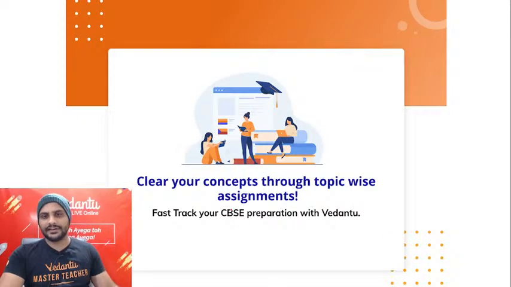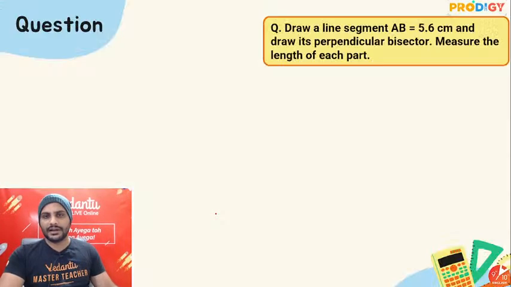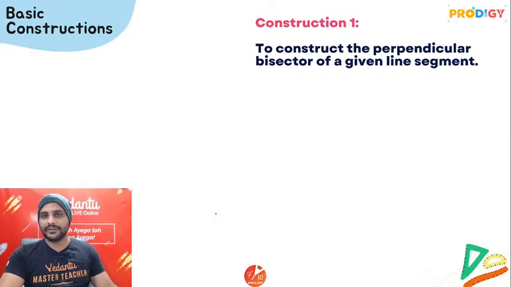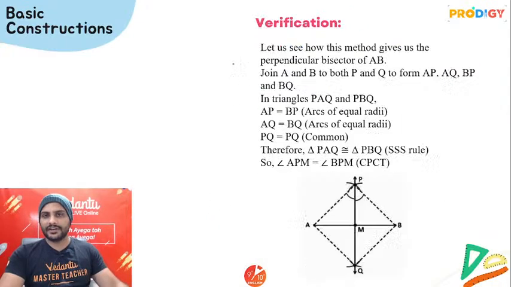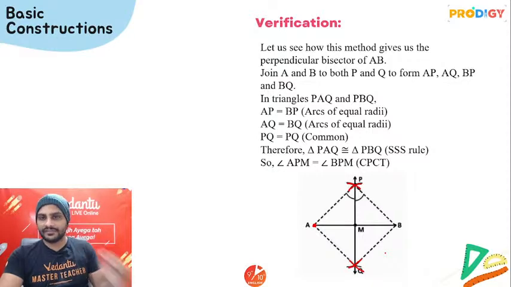Acha, I have seen that some of you are thinking of the proof, कि sir इसका proof verification, how do we verify this? So verification, देखो here it is written. If you'll see, it will be pretty easy. देखो, if I draw the arcs like this, AP and AQ, so these are the arcs with the same length. We have drawn BP and BQ. So I have drawn these arcs with same radius. So I can say AP, BP, AQ, BQ all are equal. And here you will see PQ is the common side.